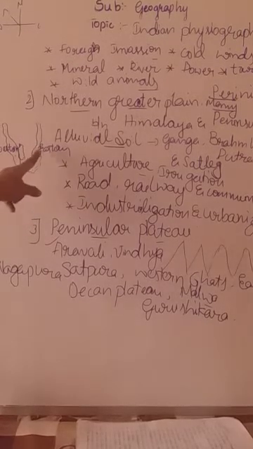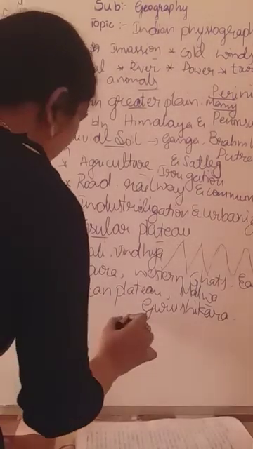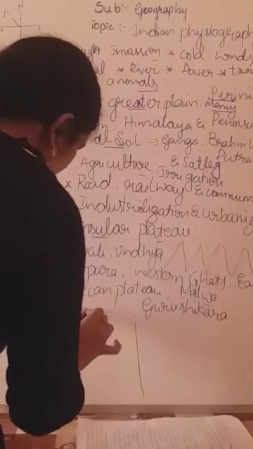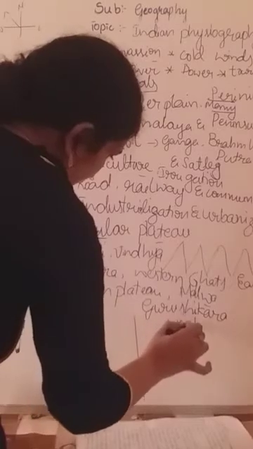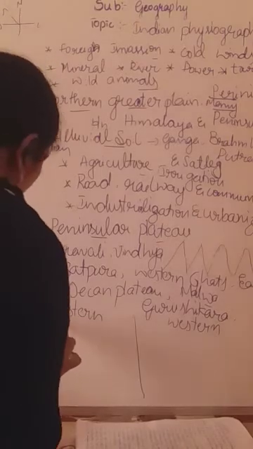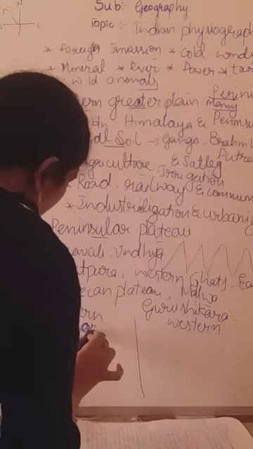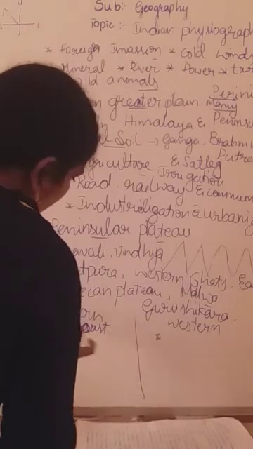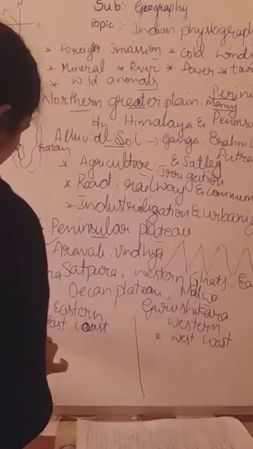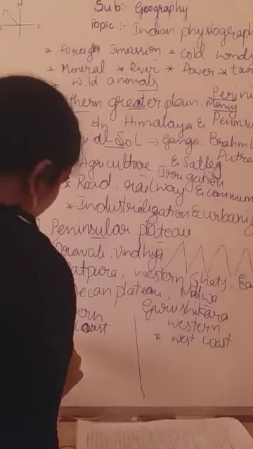The highest peak in the Eastern Ghats is Armakonda. Which is the highest peak? Let us take the difference between Eastern and Western. So this is the Eastern and this is the Western. The Eastern Ghats, I told you already, run parallel to the East Coast, that is the first one. And this runs parallel to the West Coast, keep in mind. The second one, these Eastern Ghats are wide and flat.